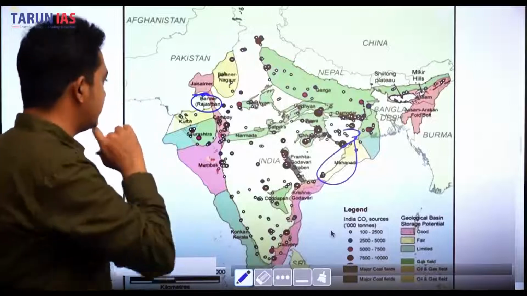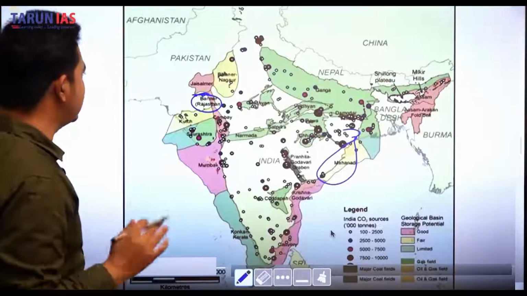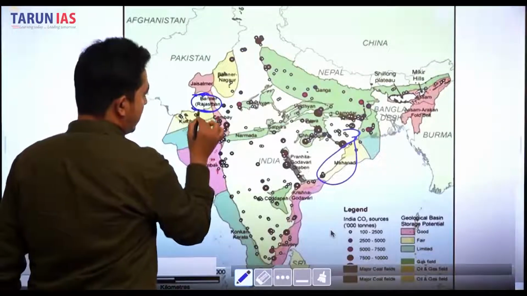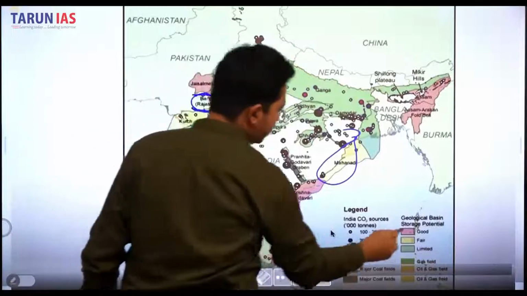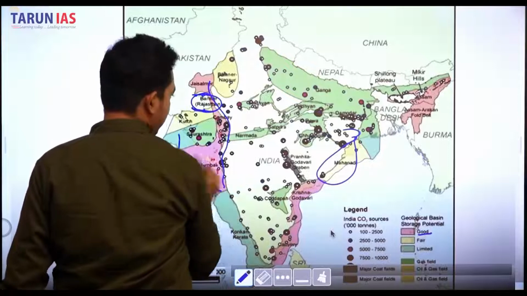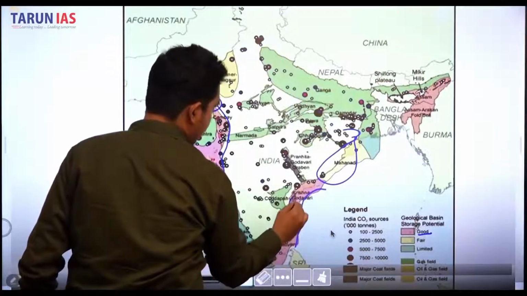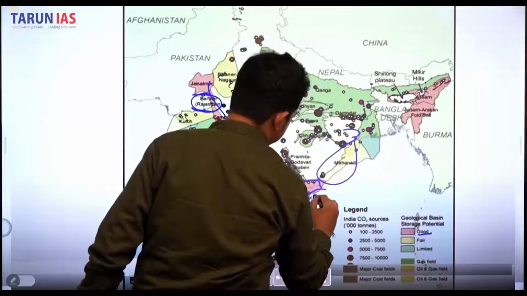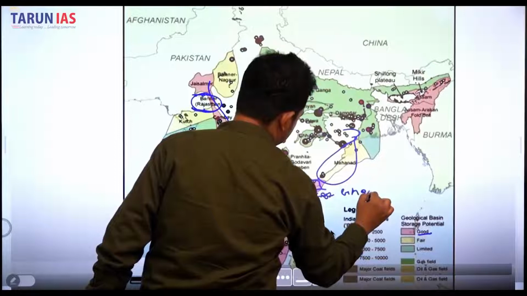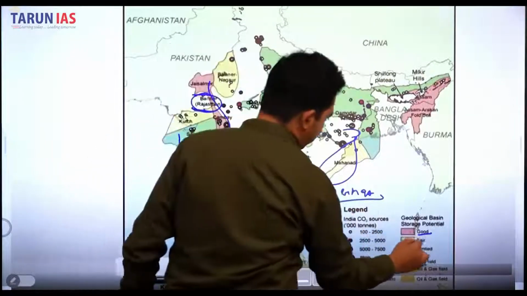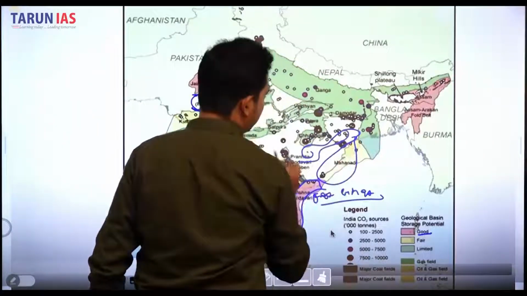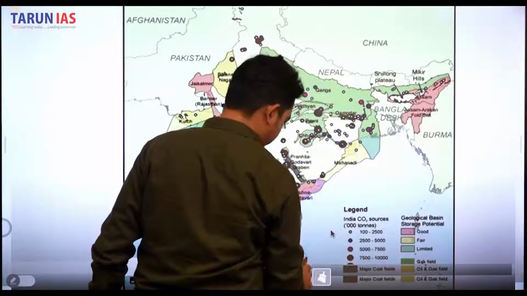As we can see in this map, we can easily understand, here is Barmer, Rajasthan, which we are discussing in this passage. This part has oil reserves, and this area is rich in oil reserves, as is the part of the Eastern Ghat. Most of this other part has no oil reserve at all. So that's why the government is promoting exploration.